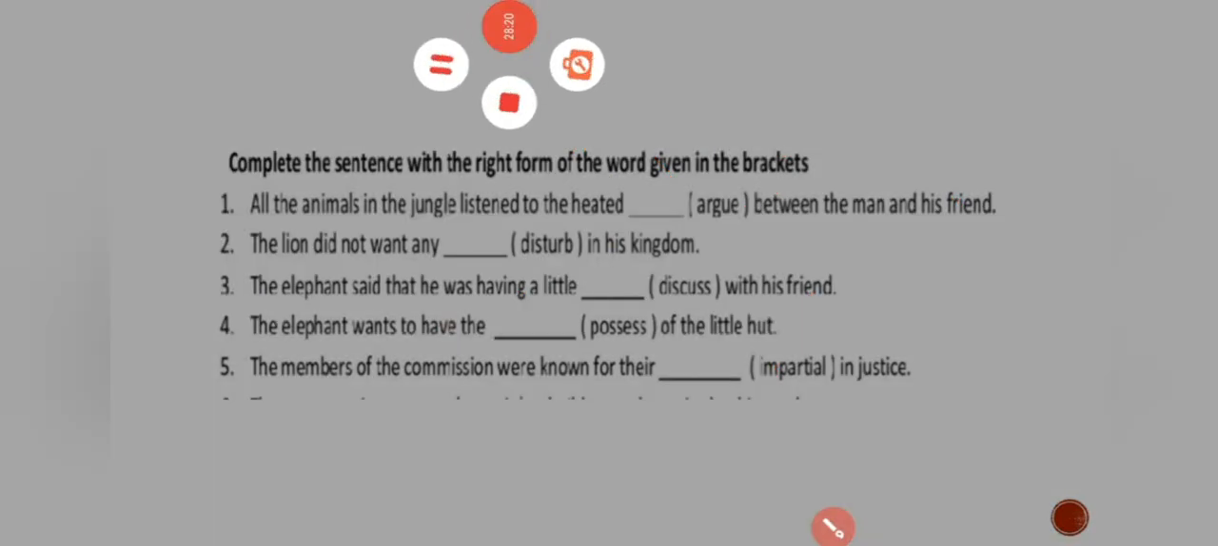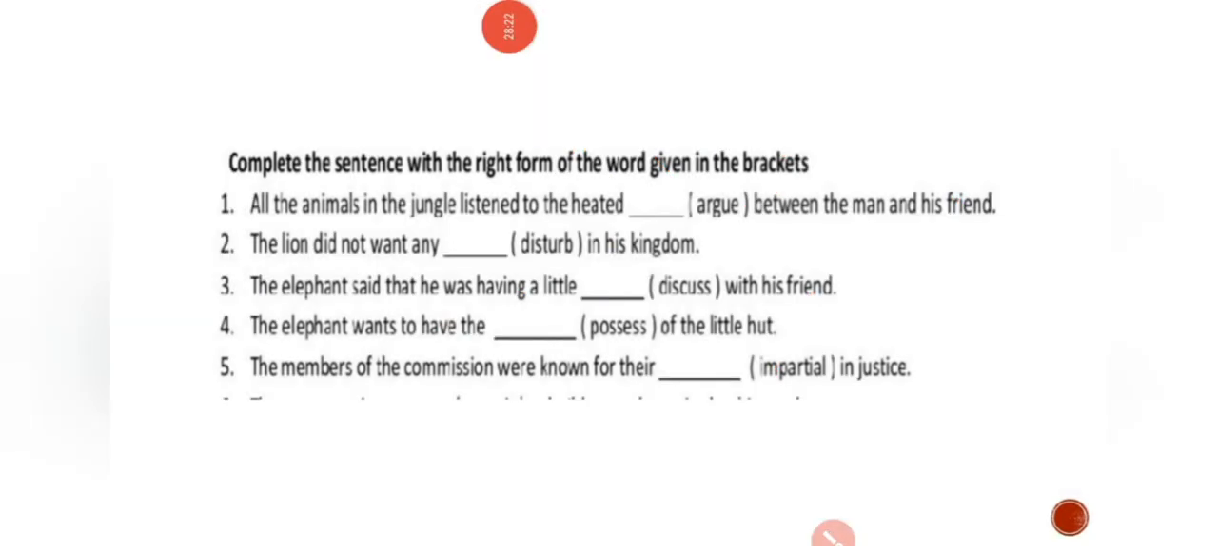Give me a second. So the elephant wants to have the possessive character of the little hut. Then this is the fourth sentence. Now next is possessive or possession. Now the possession of the little hut. Now the fifth question is what here? The members of the commission were known for their impartial injustice. Now which word is going to be right here? Impartiality. So this is the right answer.